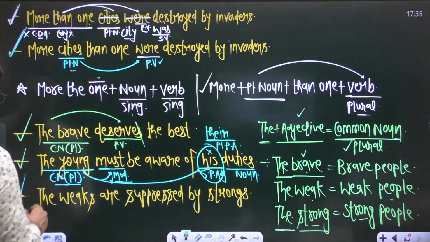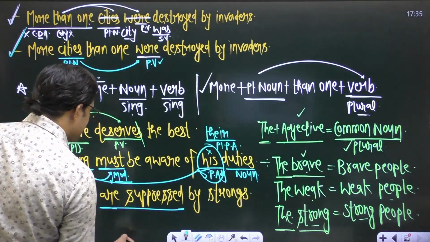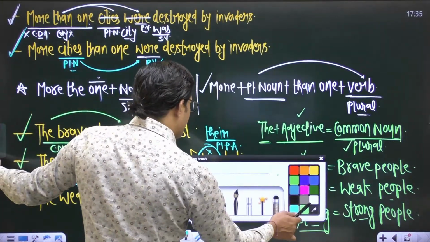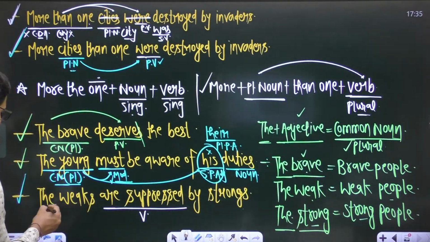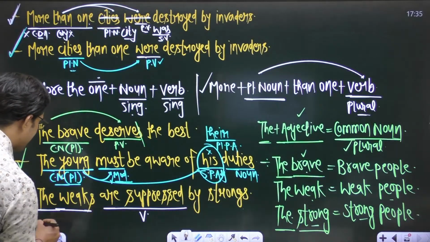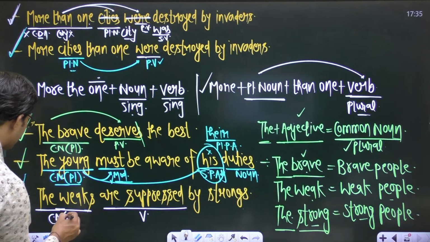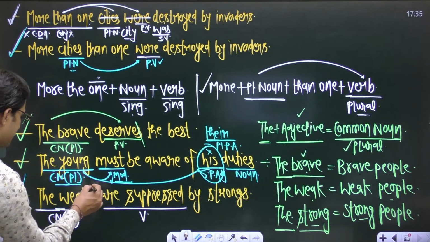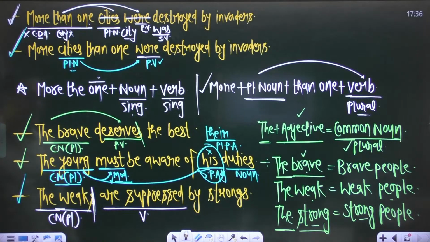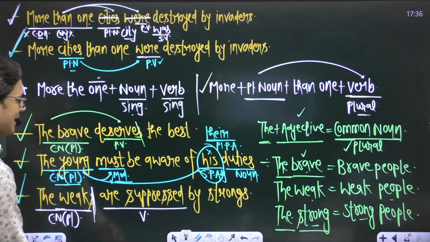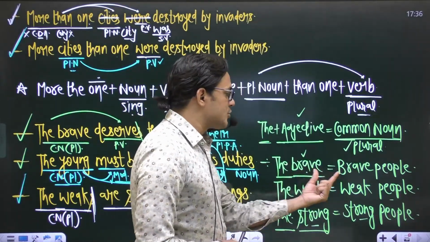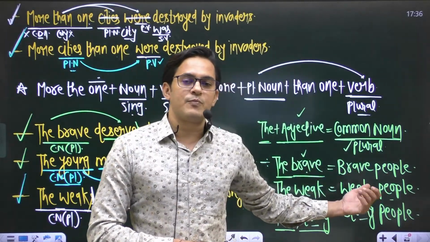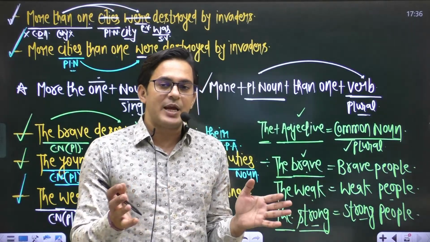Same thing applies here. Are suppressed is a verb, and before the verb, this article the plus adjective is a common noun plural. And make sure adjectives cannot be pluralized by adding s or es. Just drop s. Why are we going to drop it? Because the brave already denotes brave people, so you can't say the braves.